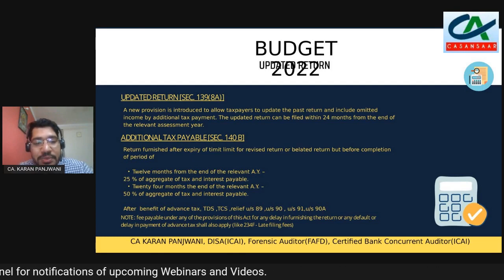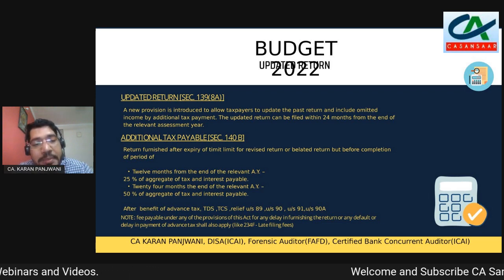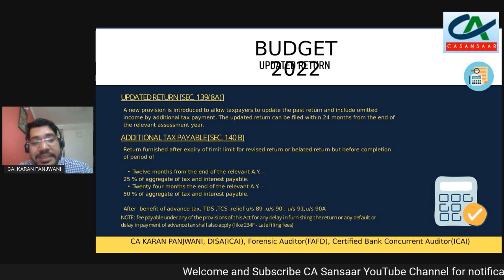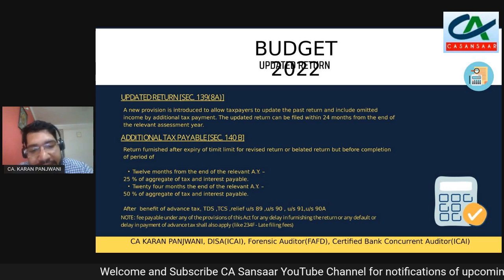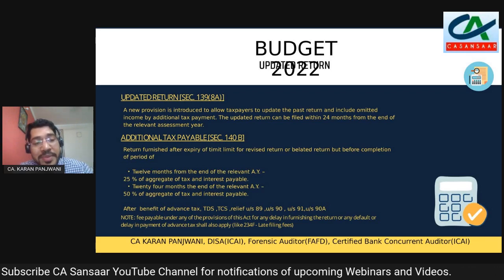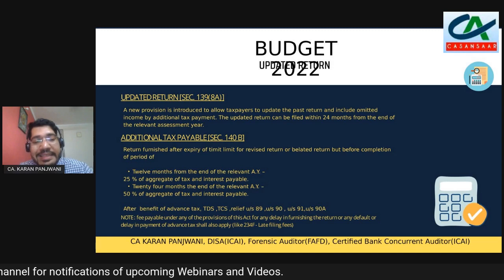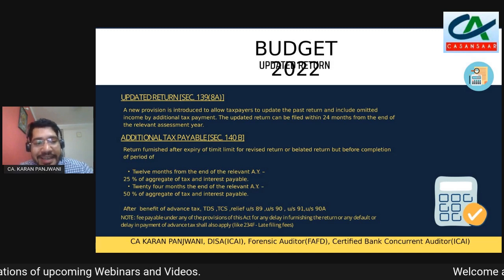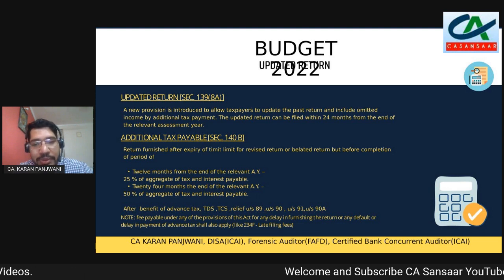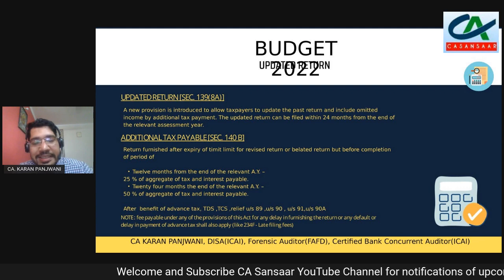The additional tax will be, in cases where the updated return is filed within 12 months from the end of the relevant assessment year, 25% of the aggregate tax and interest payable. And in cases when you miss the 12-month mark, you will have to pay 50% of the aggregate tax and interest payable as additional tax.